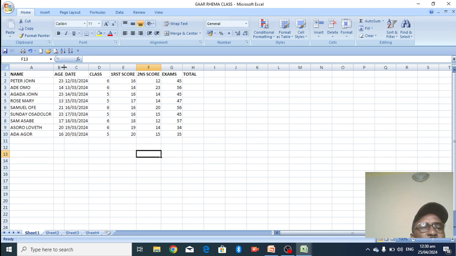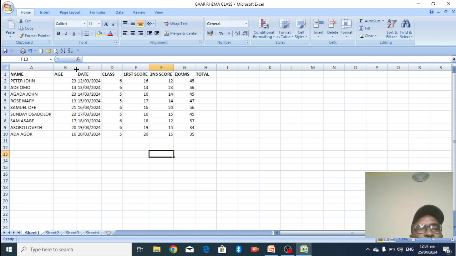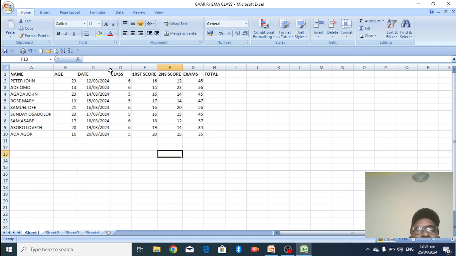What you do, come to this place, put your cursor here. You can see the cursor looks like a plus, then drag. This will change it, and you increase the width of that column. You can also come here, put your cursor here and also drag. We increase our column.